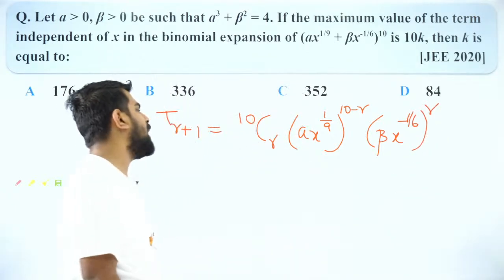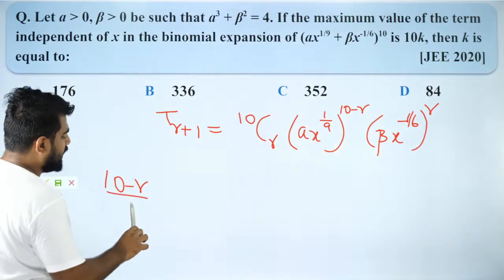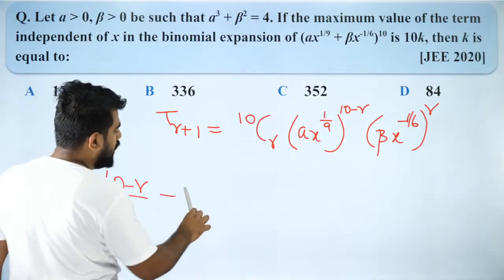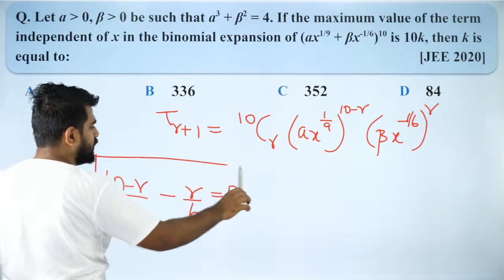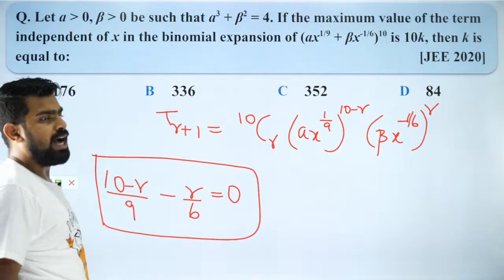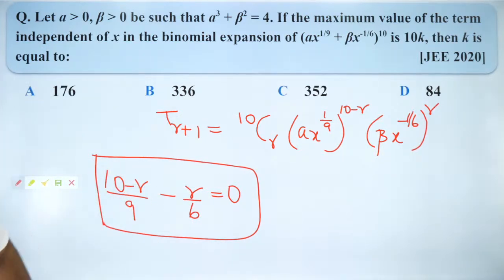So if I collect the powers of x, don't you agree? It will be (10 minus r)/9 minus r/6, and this should be 0. Did you all get this? How many of you understood this? I collected the powers of x and I equated it to 0. Are you all okay with that, people? Can you please look at it and let me know whether you are able to follow?